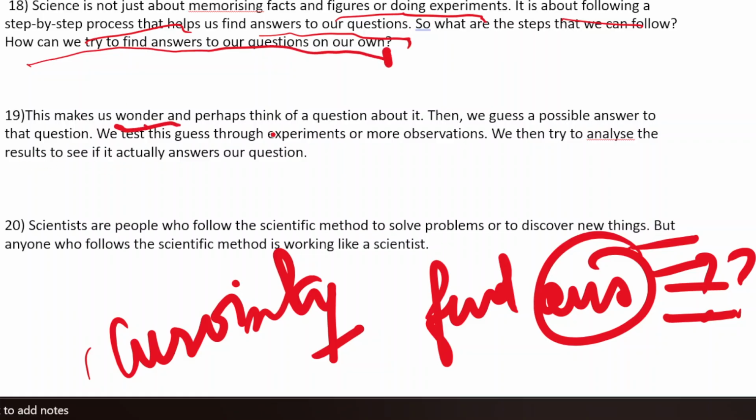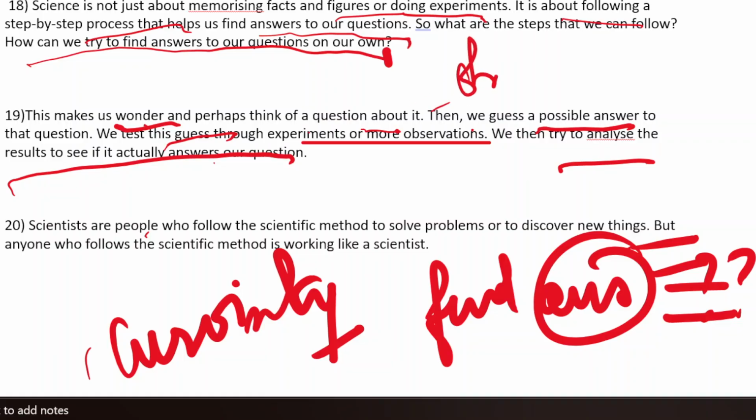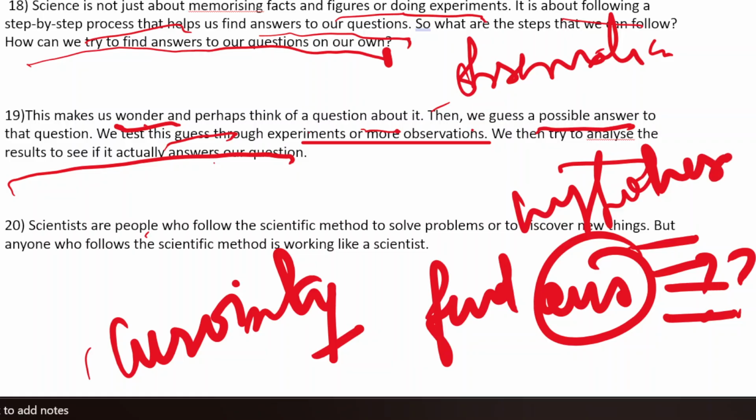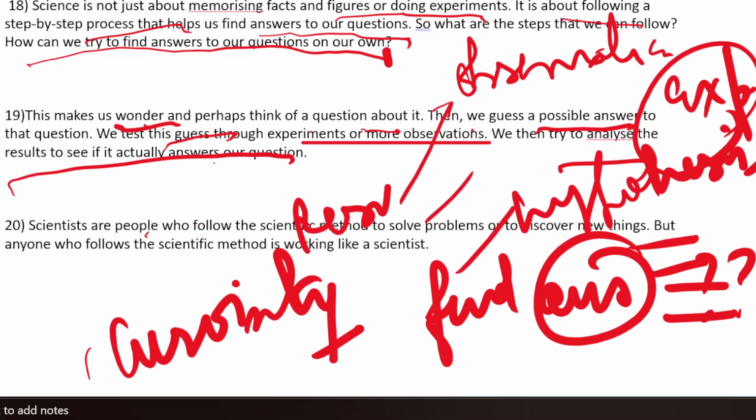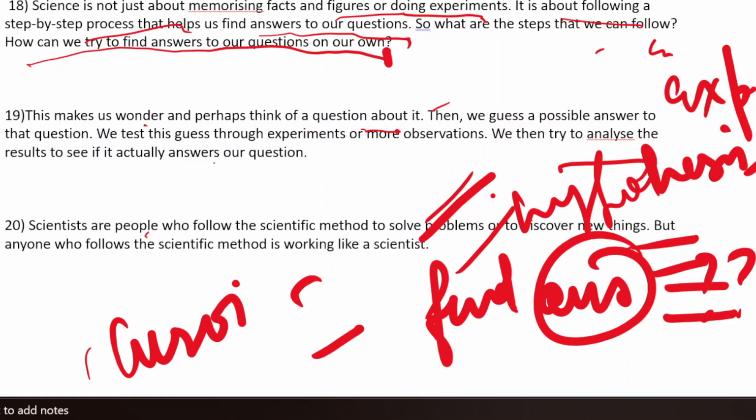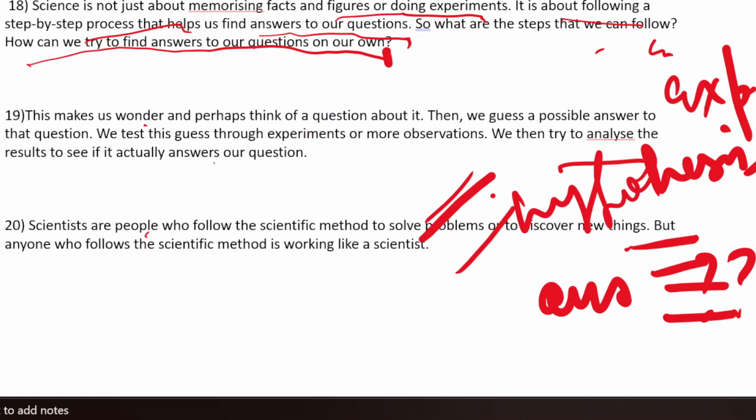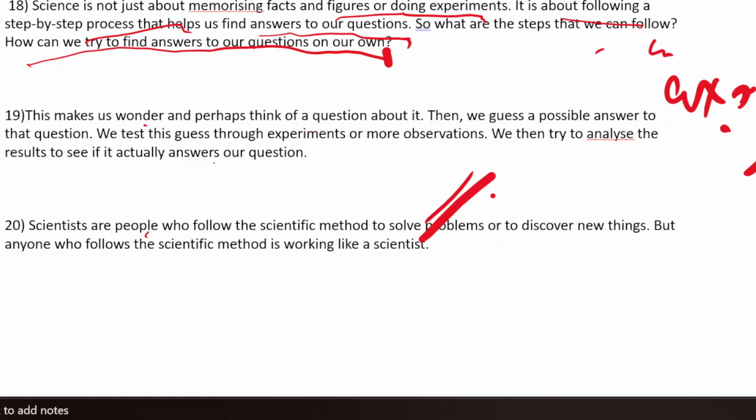Things make us wonder and perhaps think of a question about it. Then we guess a possible answer to that question. We test this guess through experiments or more observation. We then try to analyze the result to see if it actually answers our question. So हम बहुत सारे observations करते हैं, right? हम बहुत सारी hypothesis को build करते हैं, like a lot of statements, and then we experiment, and then after all these we find our result, right? So that's how we go. That's the step by step approach. That's how we encounter answers in a scientific background.